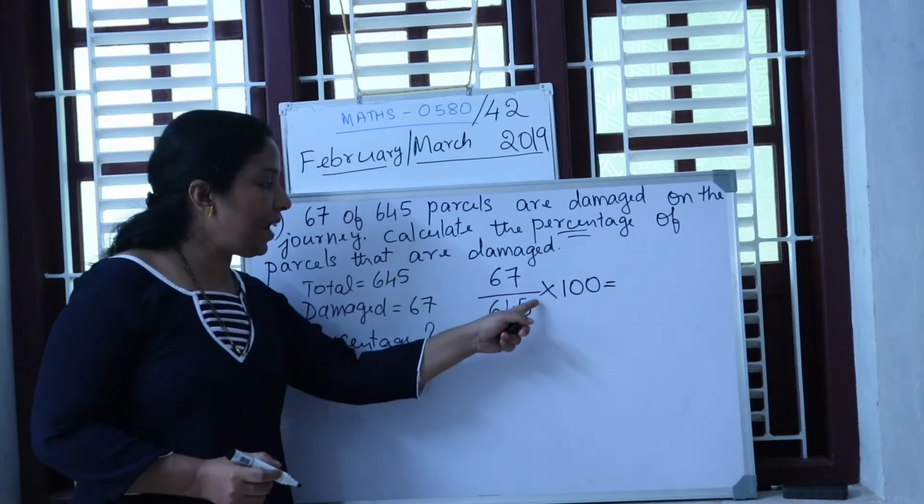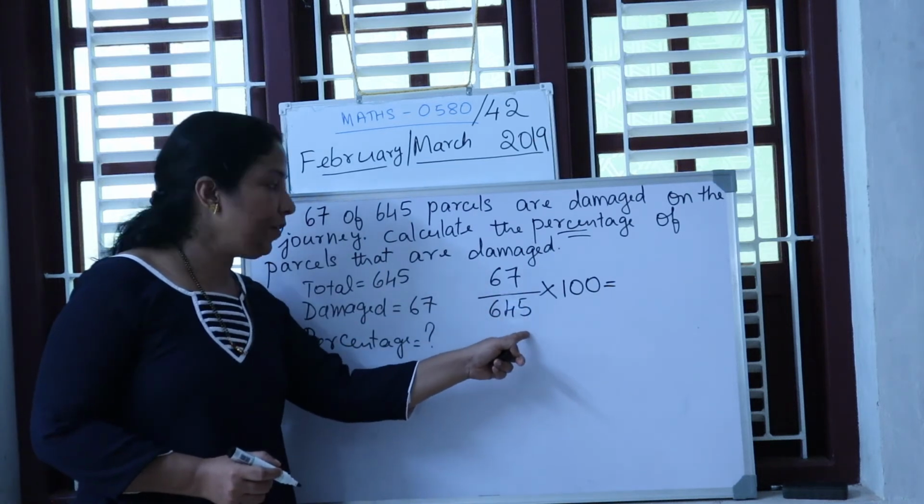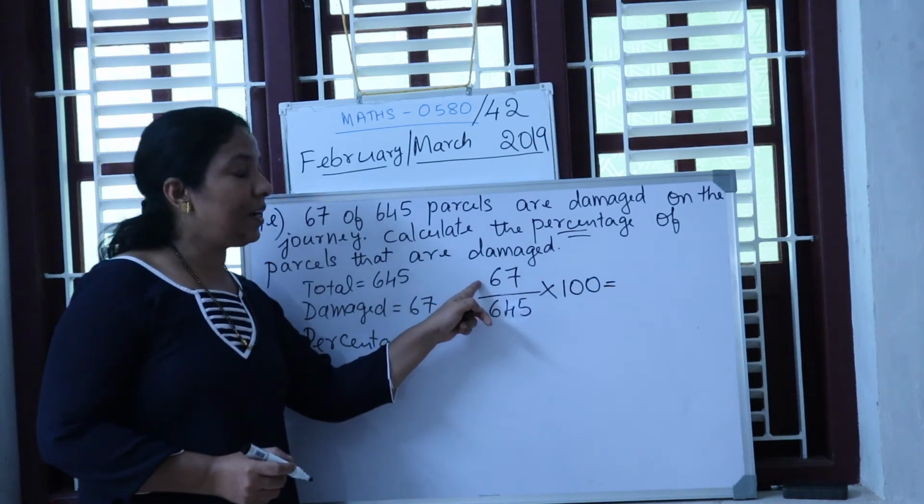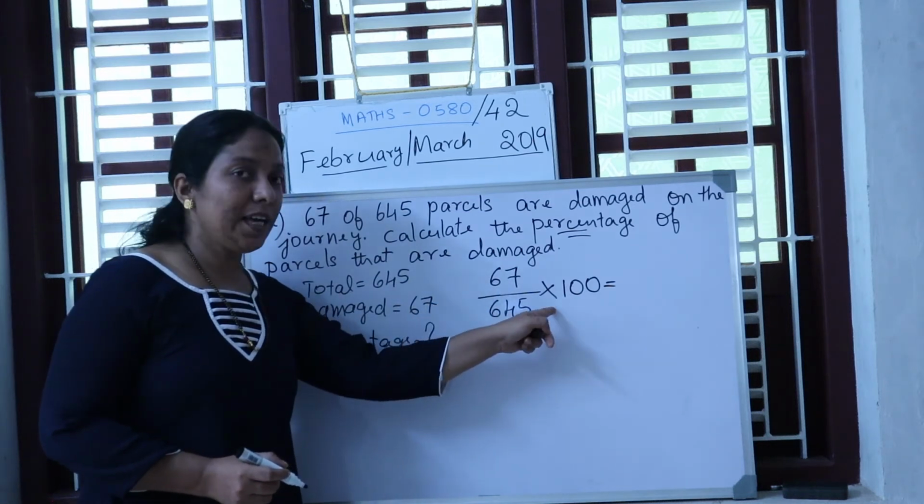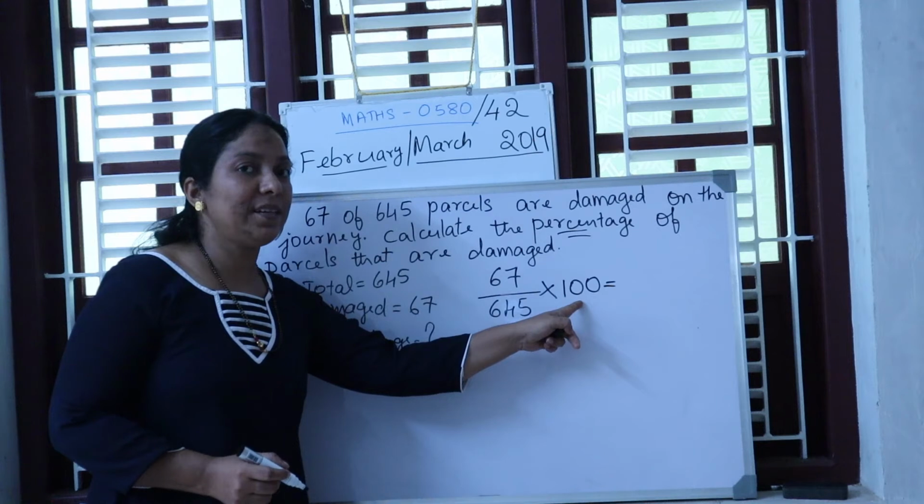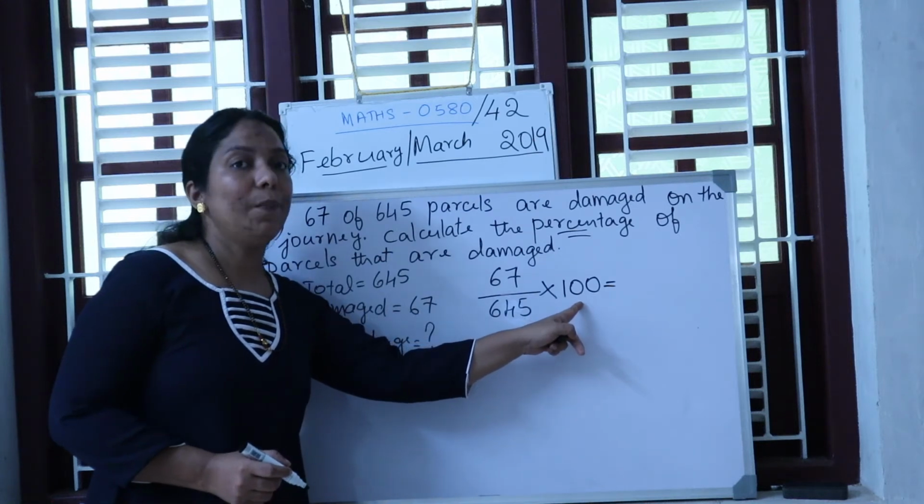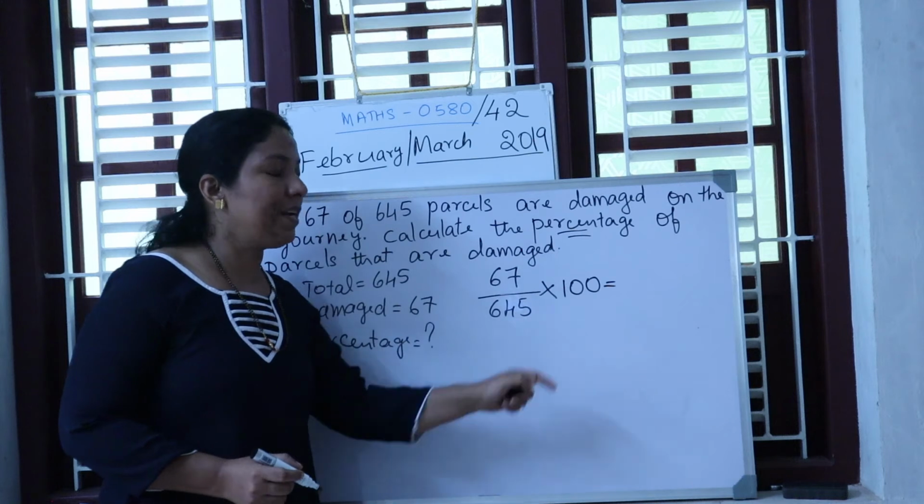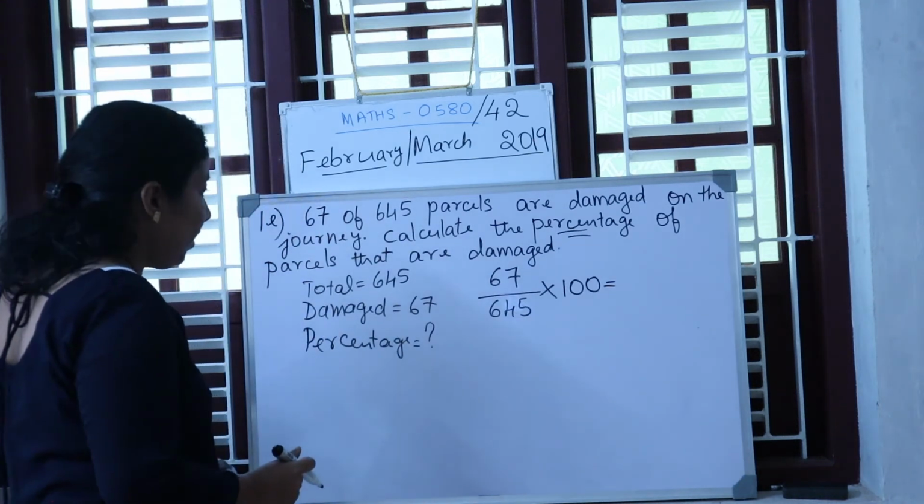So in the question there are total 645 parcels. In that 67 are damaged. Write that in the numerator, times 100. Why do you have to write 100? Because they are asking you percentage. We know that percentage is for 100. So multiply, use your calculator and find out.